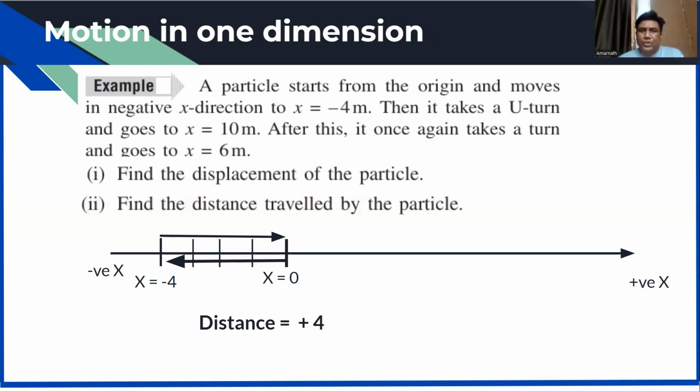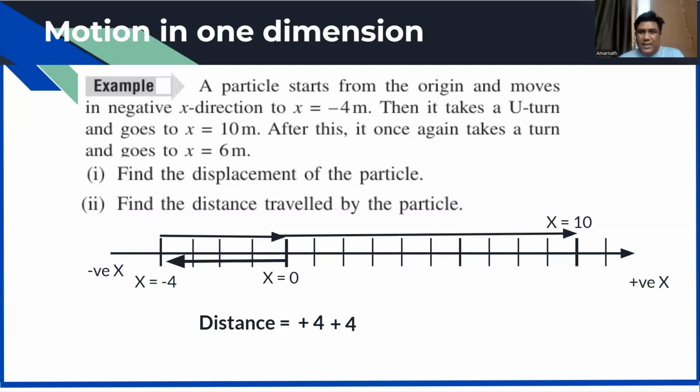Okay, sure. Then it will be what? +4. Then again +4 because I am coming back. Then directly I go to 10. +10. 1, 2, 3, 4, 5, 6, 7, 8, 9, 10. This is the point, 10. So that x equal to 10 point is this. It means I have to go +10. Then this is not the final point. Na? I have to come back to 6 also.